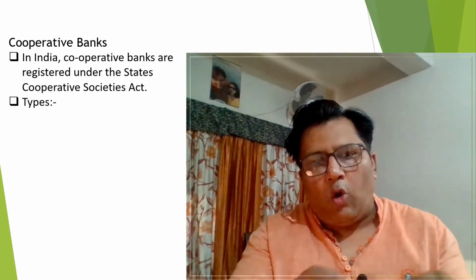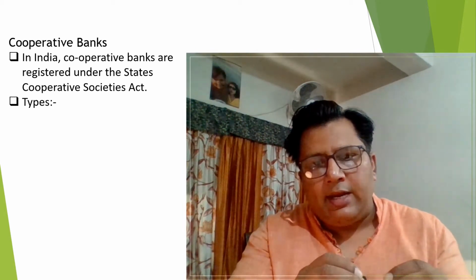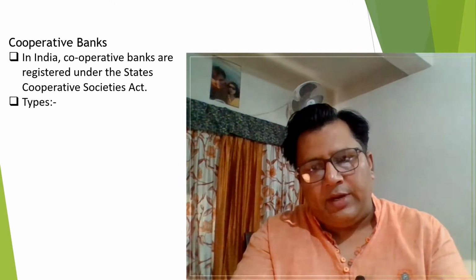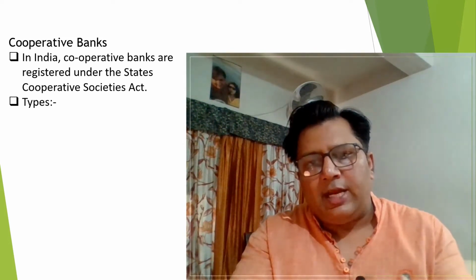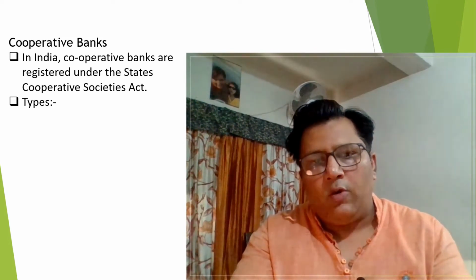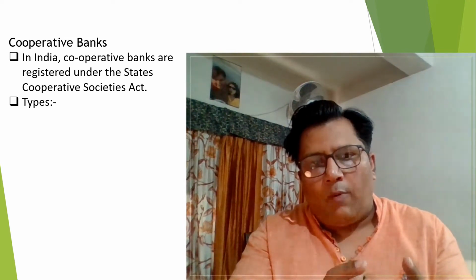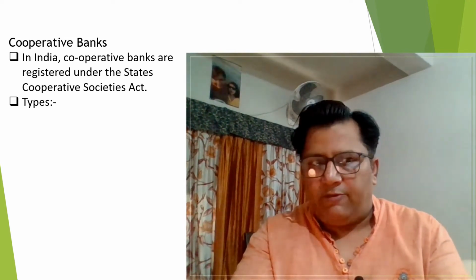Now let us discuss the types of banks. We have discussed the central bank. Now comes the cooperative bank. In India, cooperative banks are registered under the State Cooperative Societies Act. They are also under the regulatory ambit of the RBI under two laws, namely the Banking Regulation Act 1949 and the Cooperative Societies Act 1955.